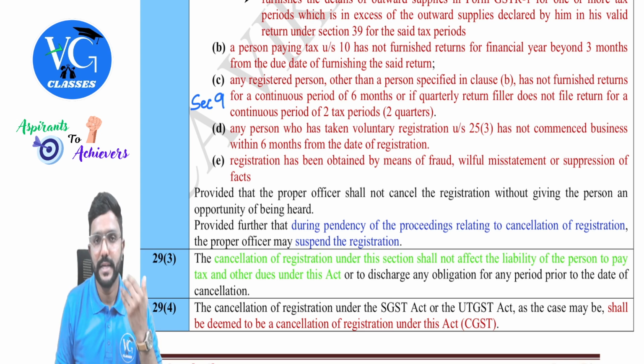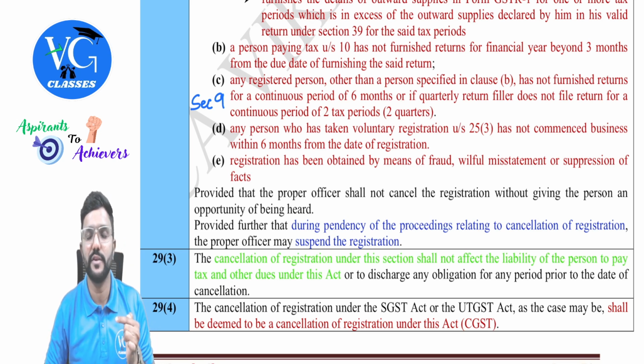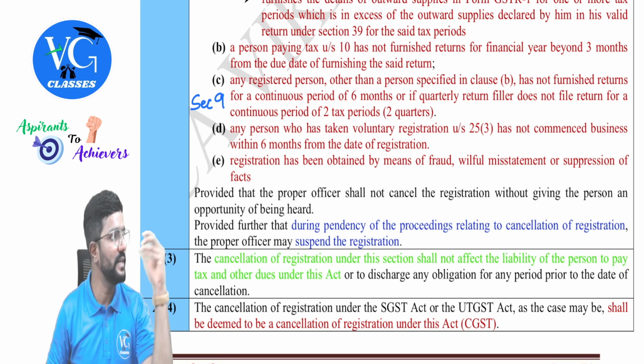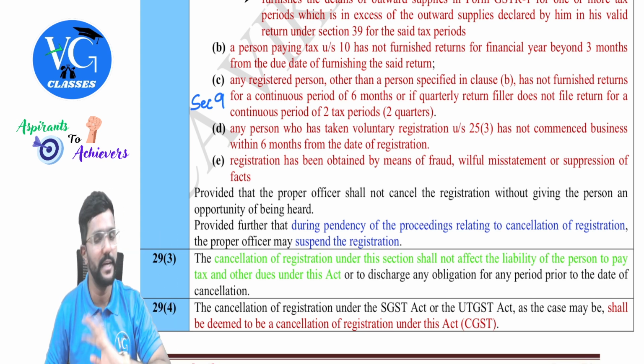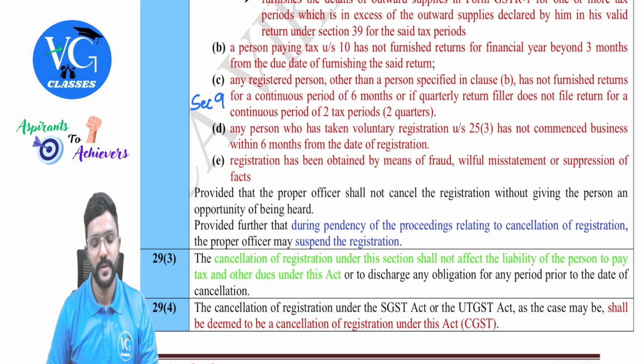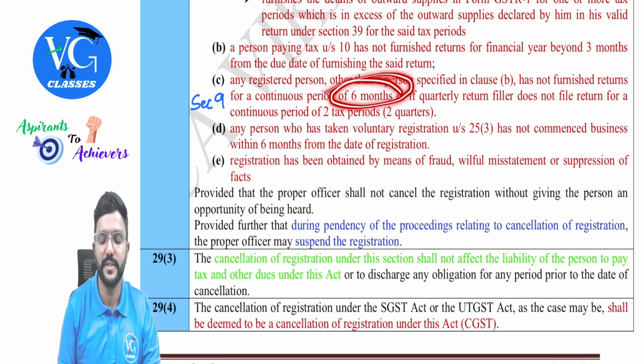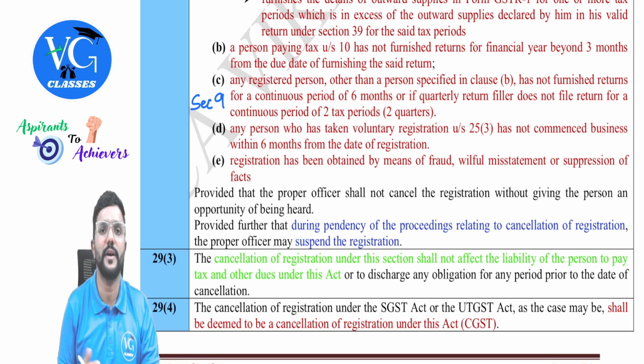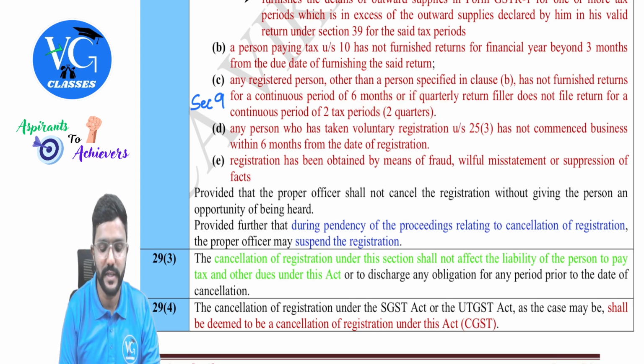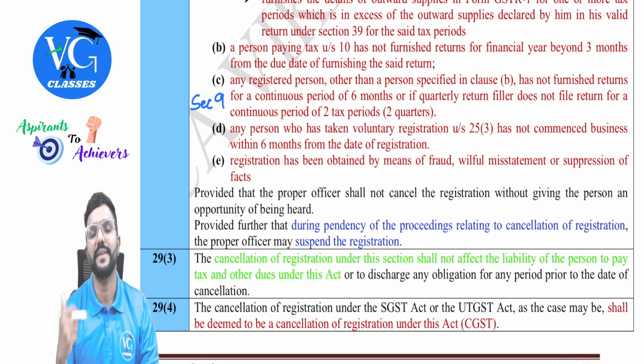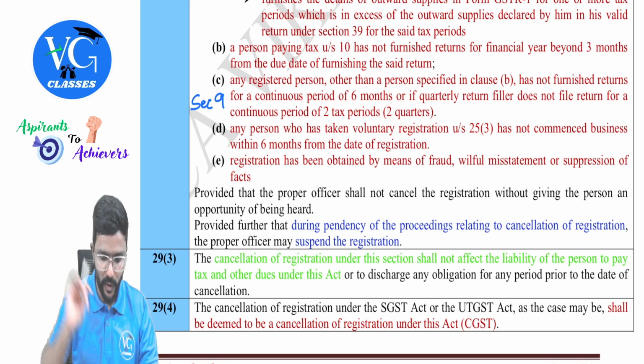And you should know under GST, return filing is in sequence, guys. Sequencing of return is mandatory. Means if I have not filed the returns for last month, can I file the returns for the current month? No, not possible. So here they're telling continuous 6 months you have not filed or 2 continuous quarters you have not filed, then the default is covered here and the proper officer will have a right to cancel the registration.